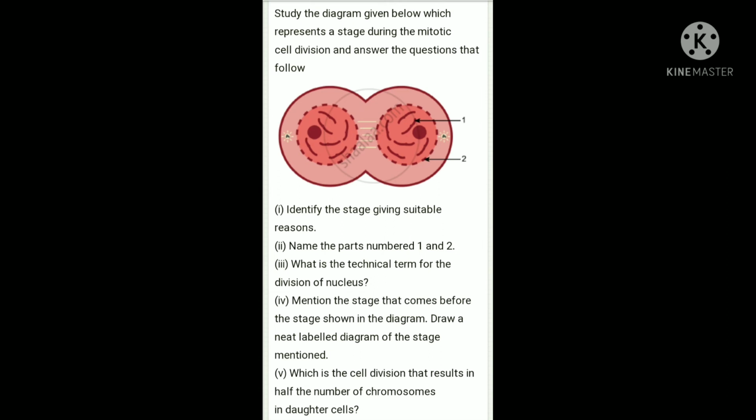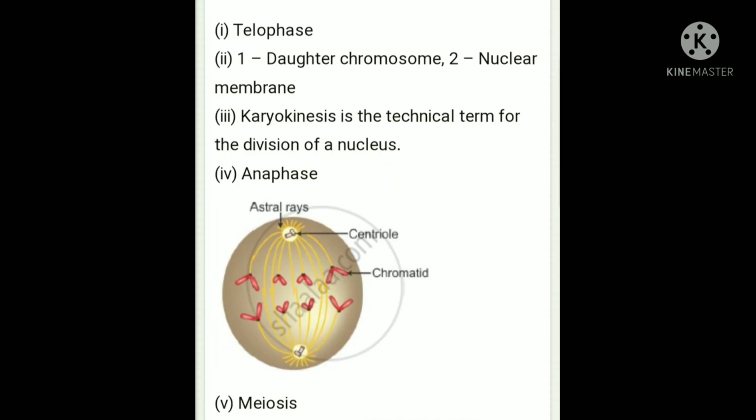So the first question's answer will be telophase. The second question, the part numbered 1, is the daughter chromosomes. The part numbered 2 is the nuclear membrane. And the fourth question, the phase next to it, will be anaphase. Okay, so you see the diagram clearly. There are astral rays. Astral rays are radiating rays.